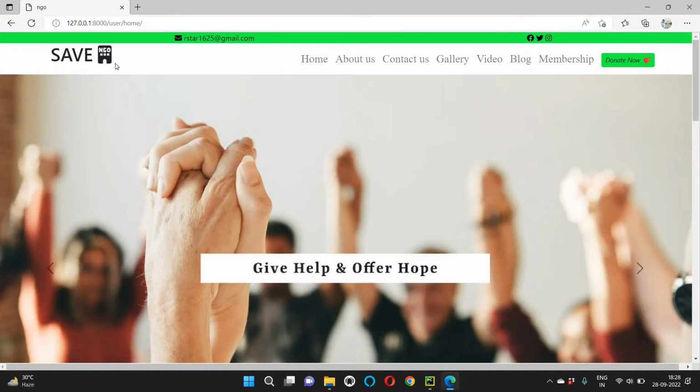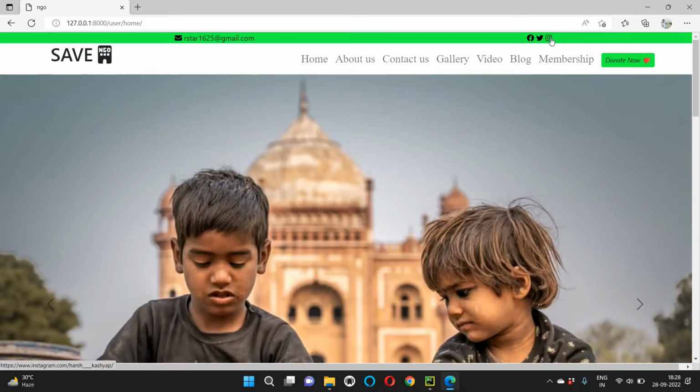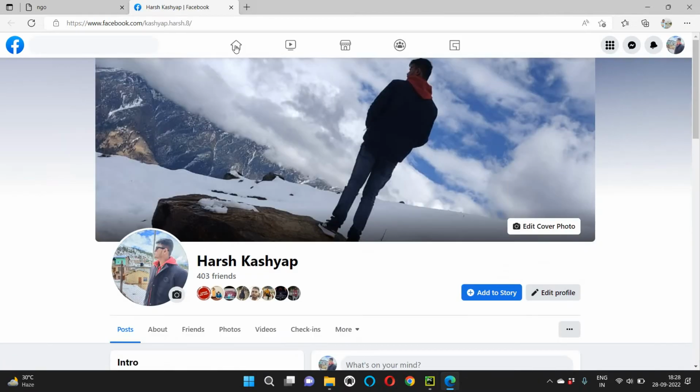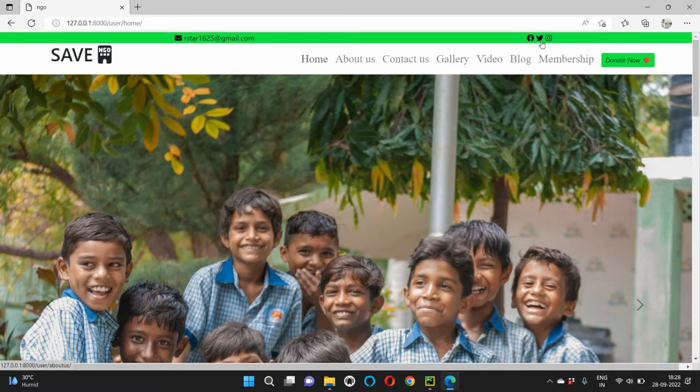So this is the header strip of our website where you can look at our mail, and I have also added social media buttons of Facebook, Twitter and Instagram. If you click on this, you will be redirected to our Facebook page. Here it is, respectively, the Twitter and Instagram also.